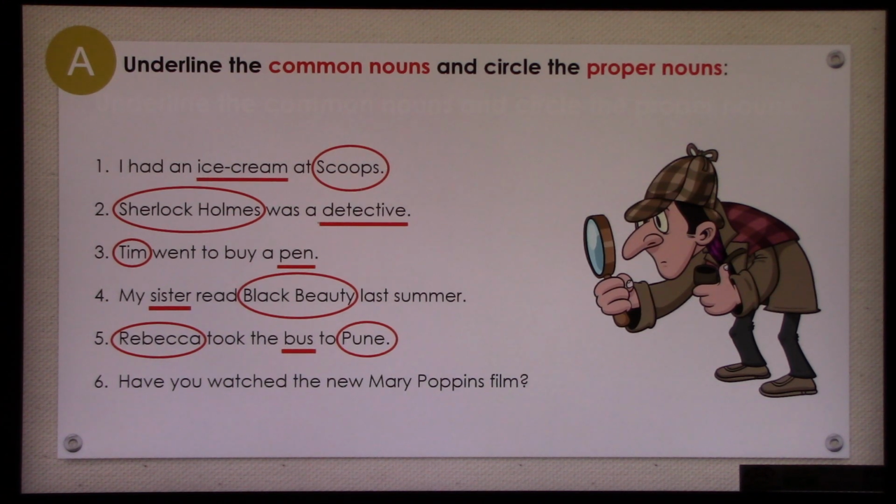Sentence number 6. Have you watched the new Mary Poppins film? What do we have here? We have Mary Poppins, that is the name of the film. Okay, and film here is just a common noun, right? But Mary Poppins is the name of the film, so it is a proper noun. Okay, so proper noun, common noun. Now, is that clear now, children? See the examples once again.